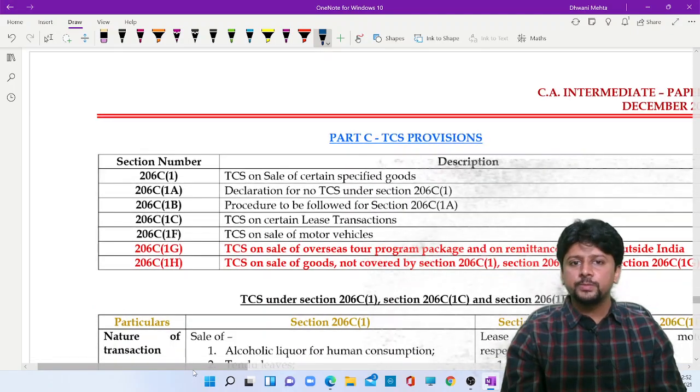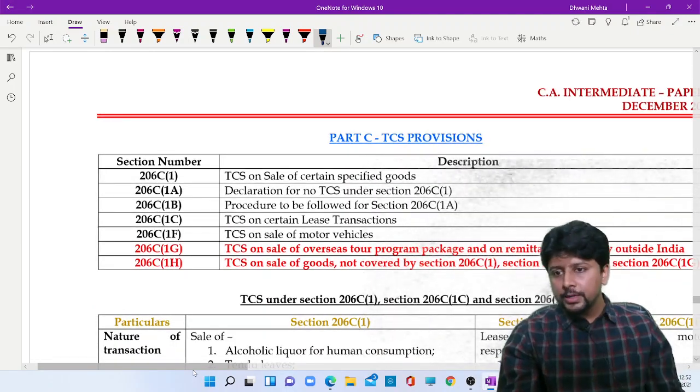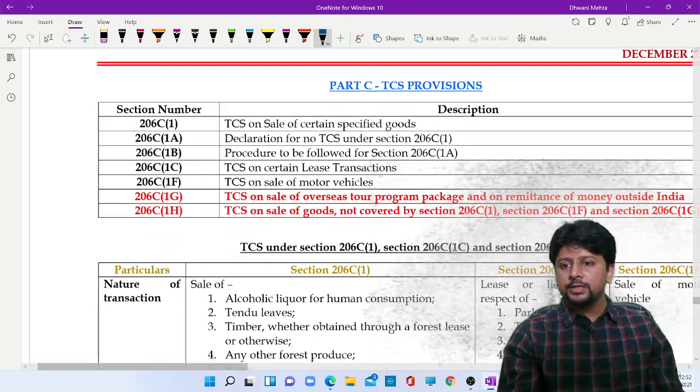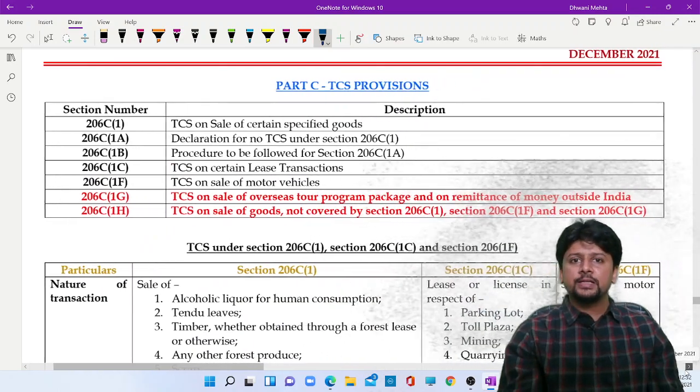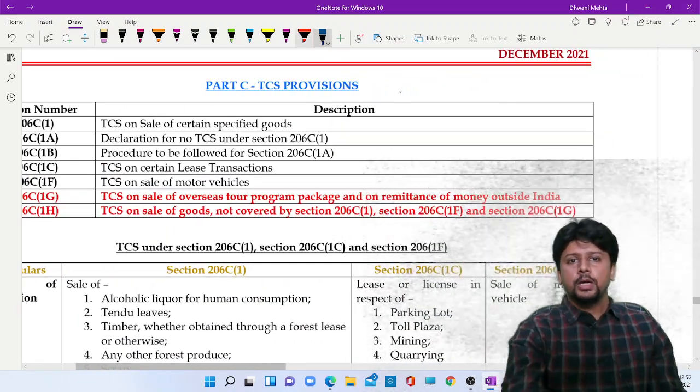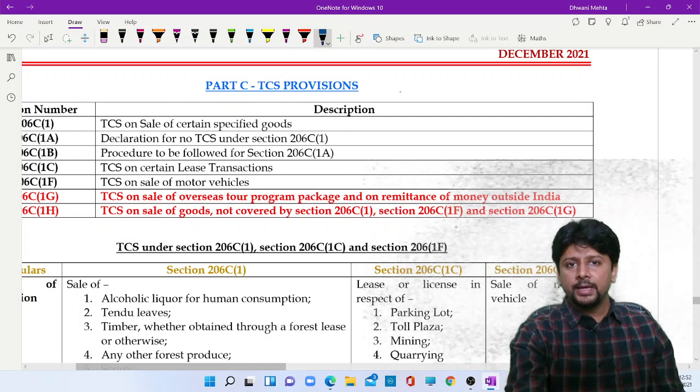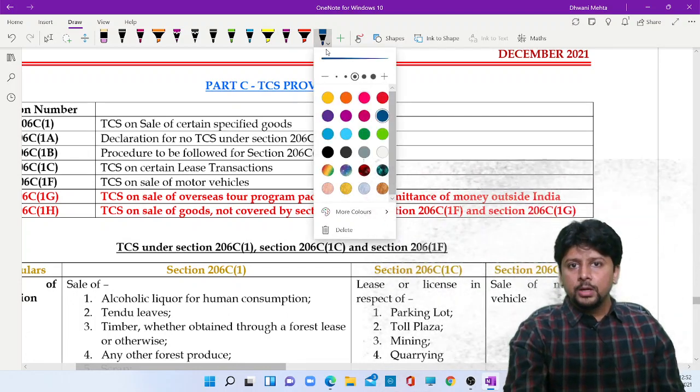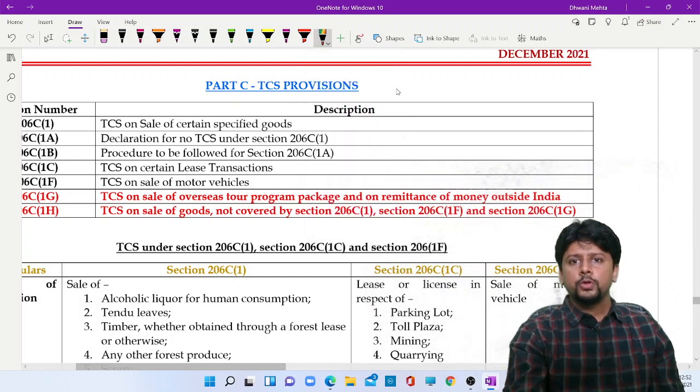Chalo, this brings us to the end of TDS. Now coming to the last part, TCS: tax collected at source. A small point to keep in mind. Who will do TCS? TCS will be done by the receiver of money.